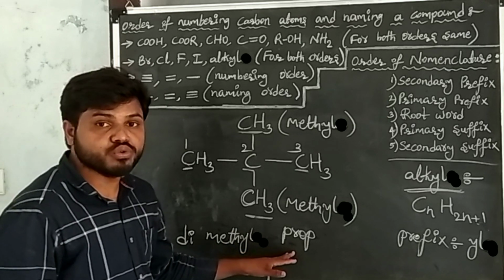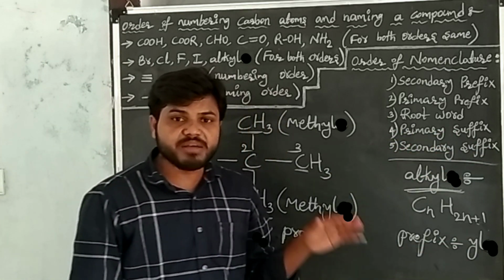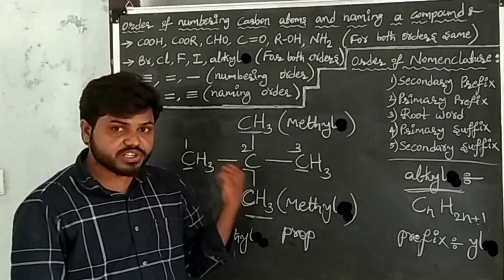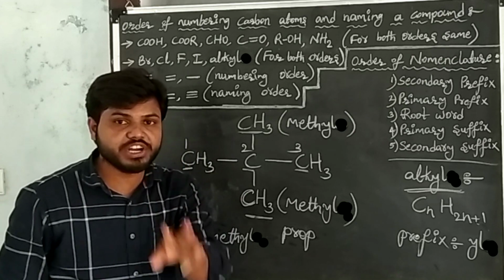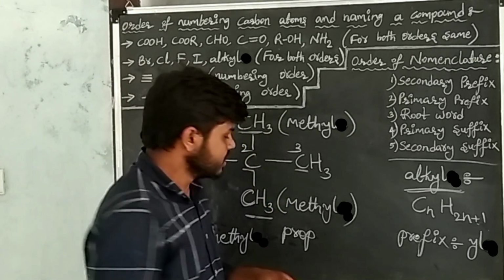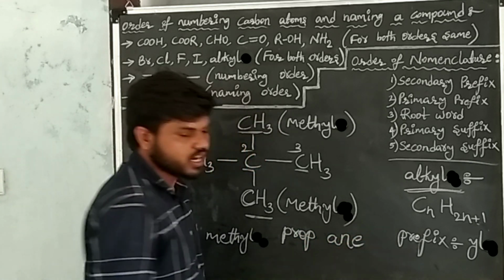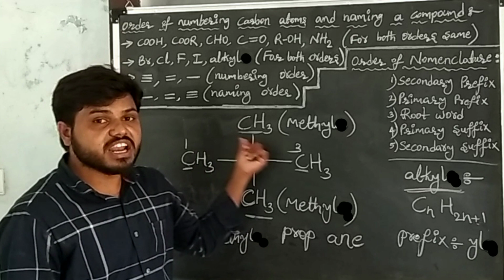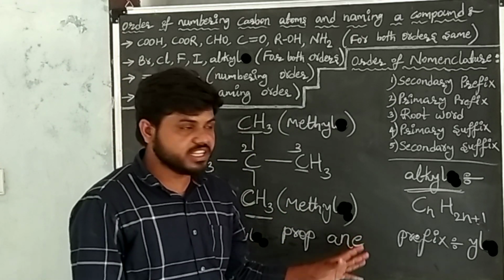Okay, after writing the root word of 3 carbon atoms, go to the primary suffix. Primary suffixes are single bonds, double bonds, triple bonds. In the given carbon compound, between every 2 atoms, single bonds are present. So take the suffix of a single bond. The suffix of a single bond is "ane." All are single bonds, that's why I took the suffix of a single bond, that is "ane."